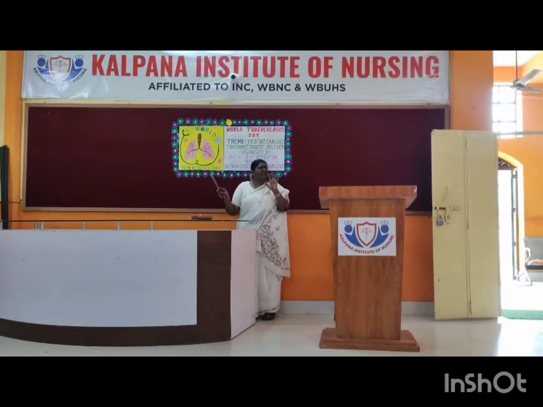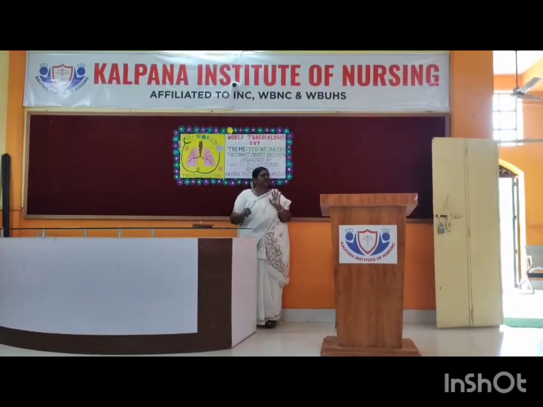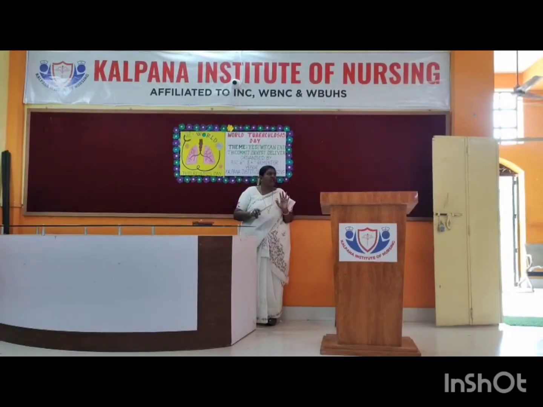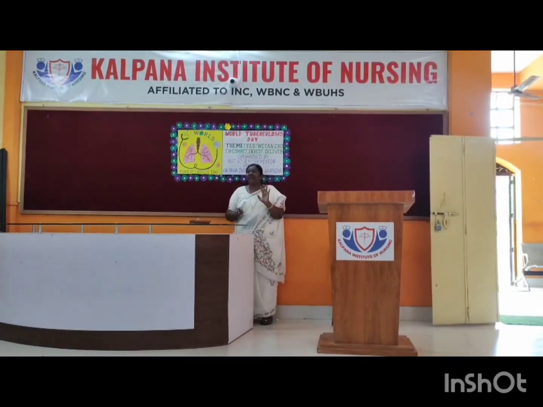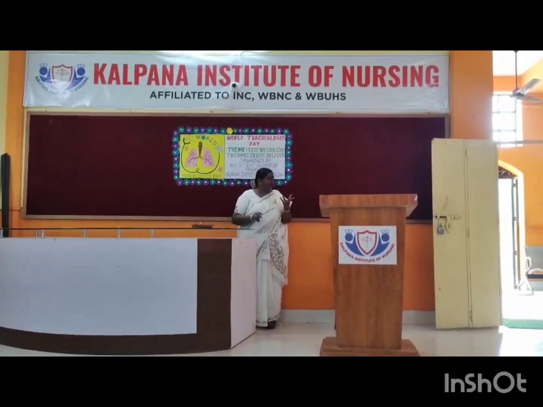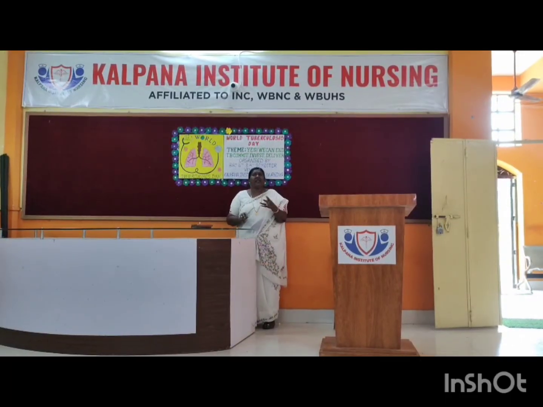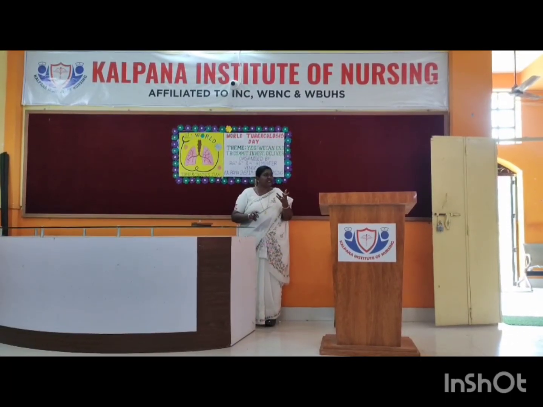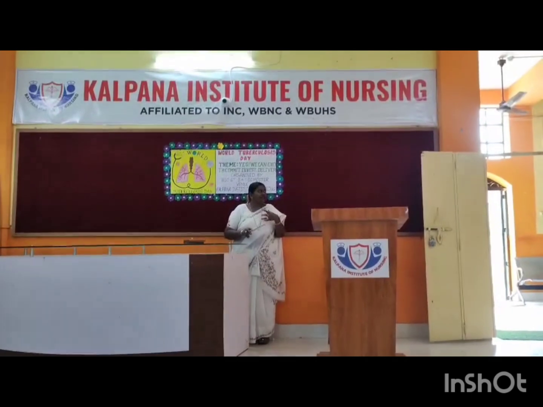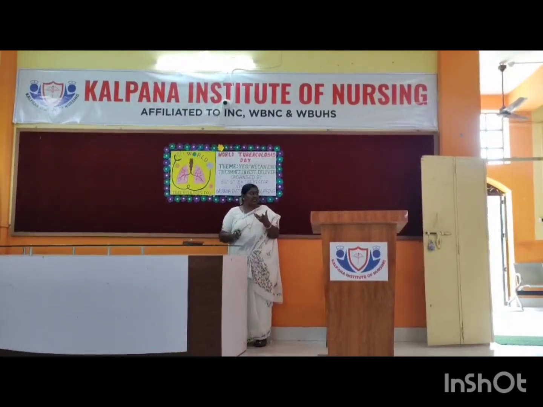Then there are the 5 important signs and symptoms you can see in TB, right or not? What are the important signs and symptoms? High fever, evening fever, chills, sweating, weight reduction, hemoptysis. What is hemoptysis? When there is coughing, blood will be coming up.